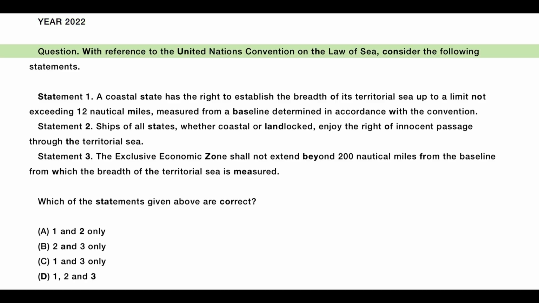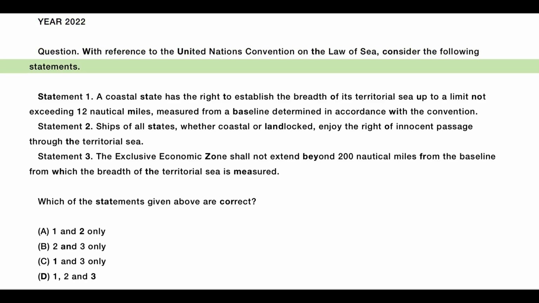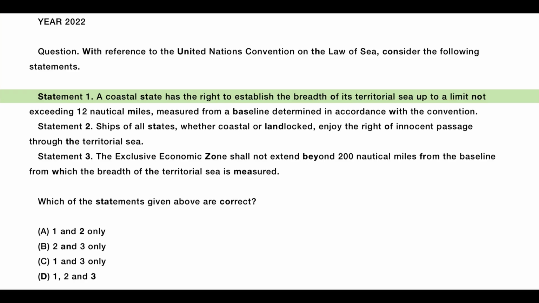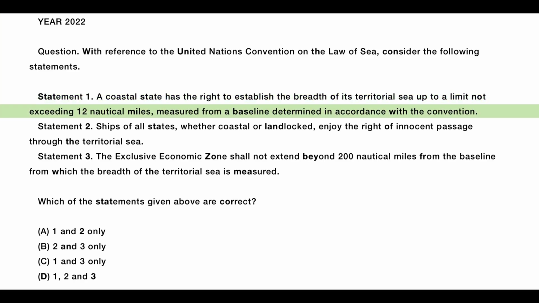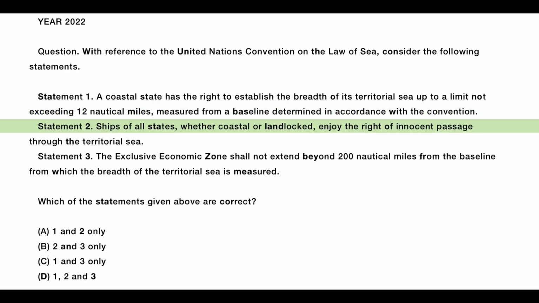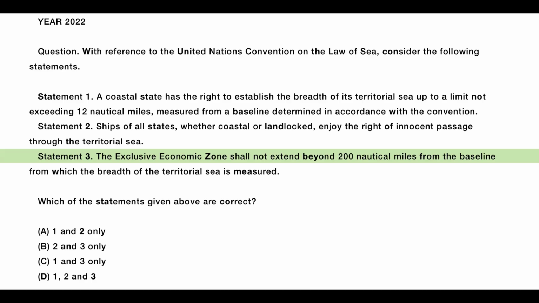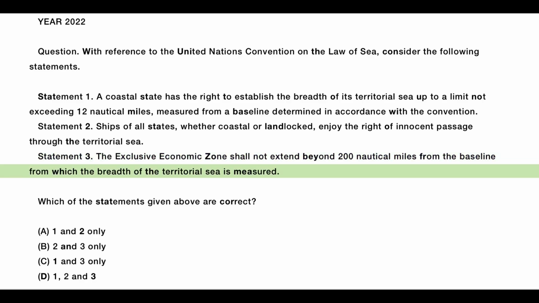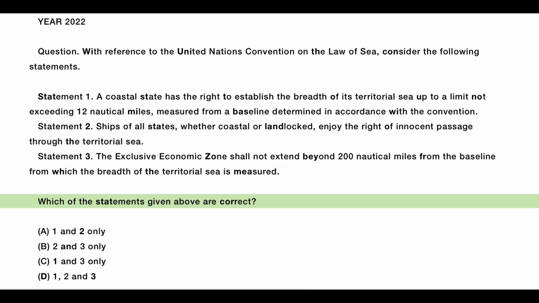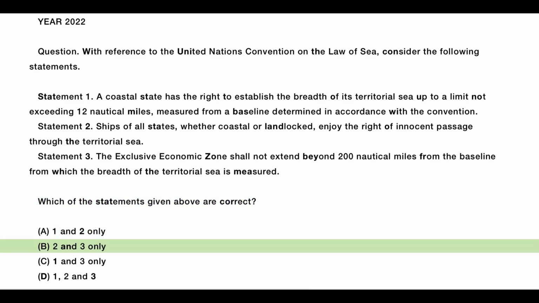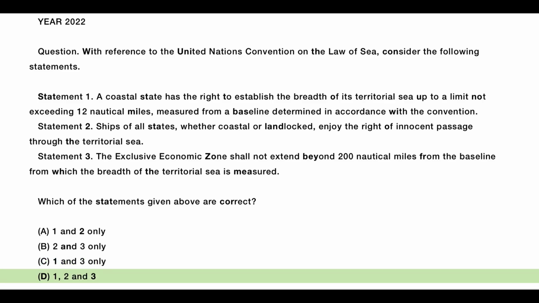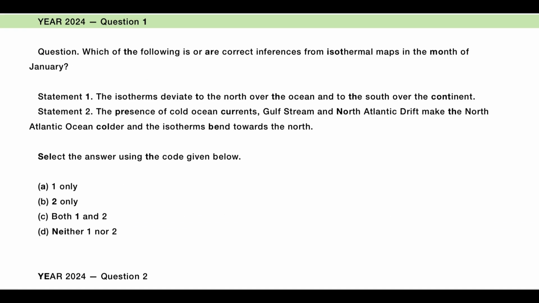Year 2022, Question. With reference to the United Nations Convention on the Law of Sea, consider the following statements. Statement 1. A coastal state has the right to establish the breadth of its territorial sea up to a limit not exceeding 12 nautical miles, measured from a baseline determined in accordance with the convention. Statement 2. Ships of all states, whether coastal or landlocked, enjoy the right of innocent passage through the territorial sea. Statement 3. The exclusive economic zone shall not extend beyond 200 nautical miles from the baseline from which the breadth of the territorial sea is measured. Which of the statements given above are correct? A. 1 and 2 only, B. 2 and 3 only, C. 1 and 3 only, D. 1, 2 and 3.